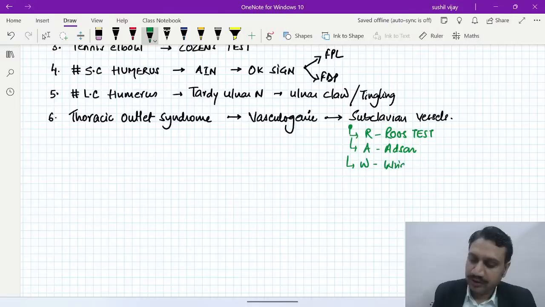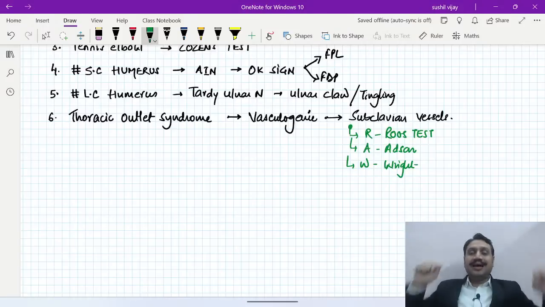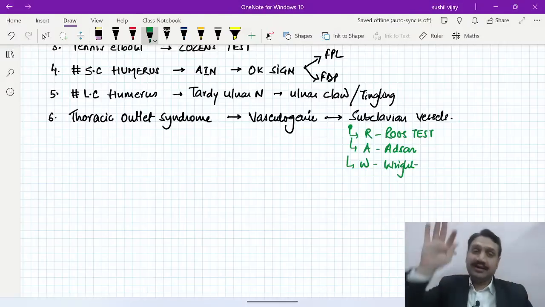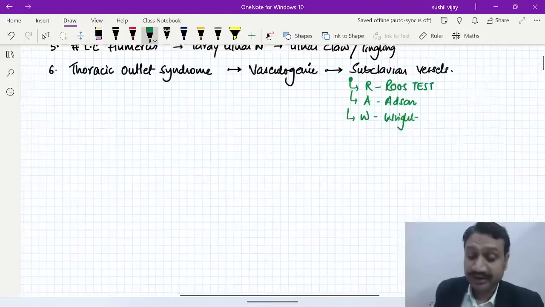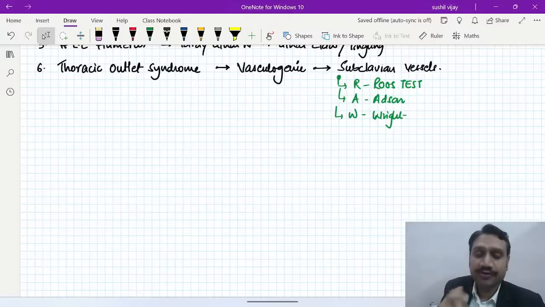And W is called the Wright test. Okay, right. So Roos, Addison and Wright test. This is Roos. Addison is turning the neck to the side and extending it, and the pulse becomes feeble. Wright is elevating the hand. So for thoracic outlet syndrome, the name test is the Roos, Addison or Wright test. Okay, so in the upper limb, these are a few of the name tests.